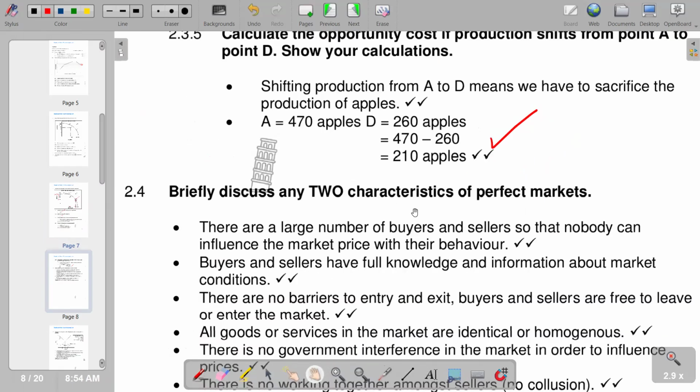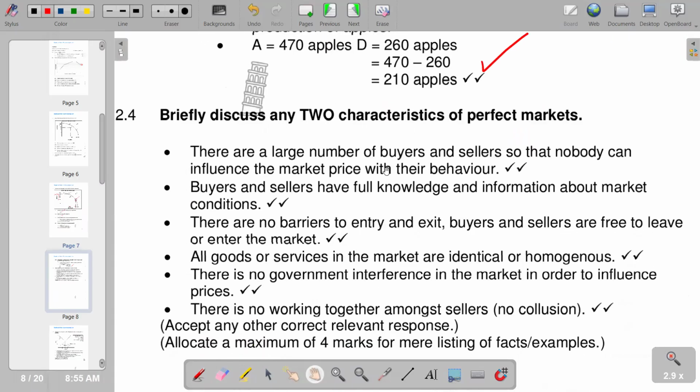Briefly discuss any two characteristics of a perfect market. In a perfect market, we've got many sellers. There are a large number of buyers and sellers so that nobody can influence the market price with their behavior. In other words, any firm operating in a perfect market constitutes a very small proportion of the market, so it cannot have any influence to set the price. So that's what we have.